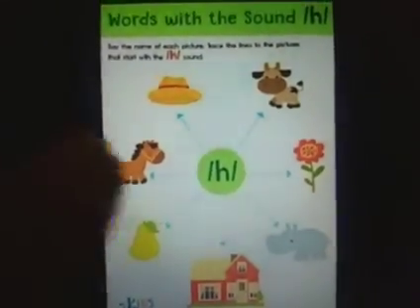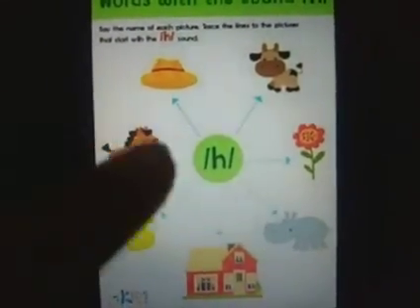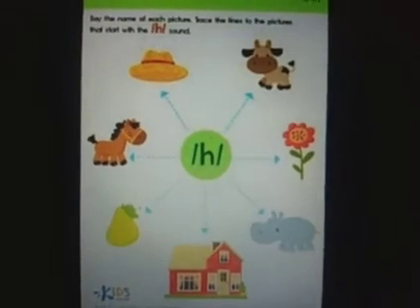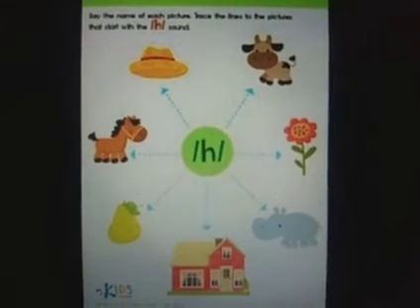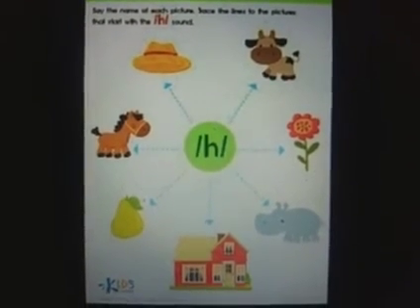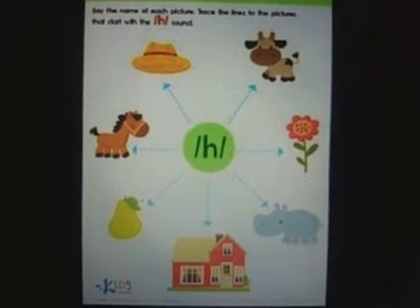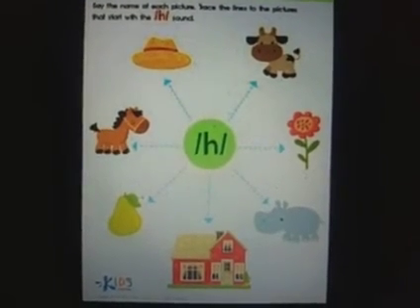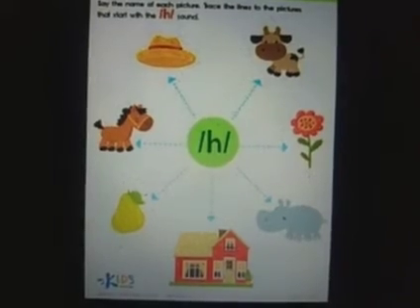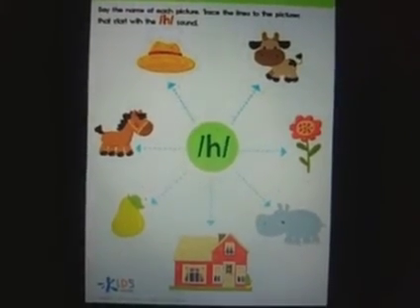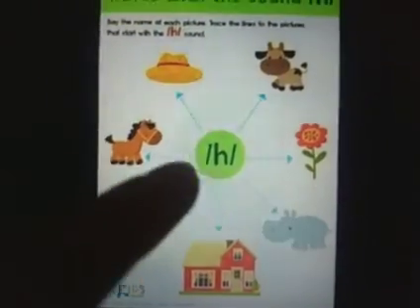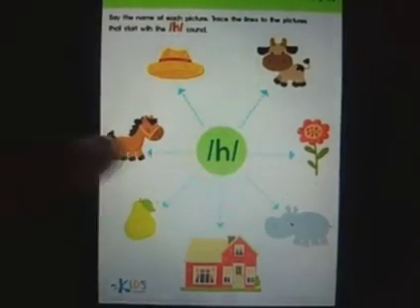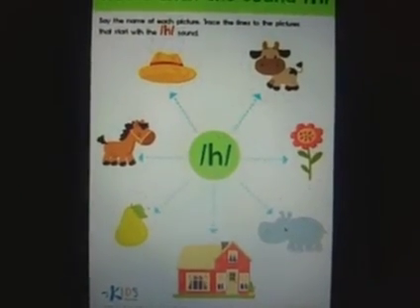Next one is a picture of a horse. Now the word horse, does it begin with the sound h? Yes, horse begins with the sound h. So you can trace on these dotted lines and join it.